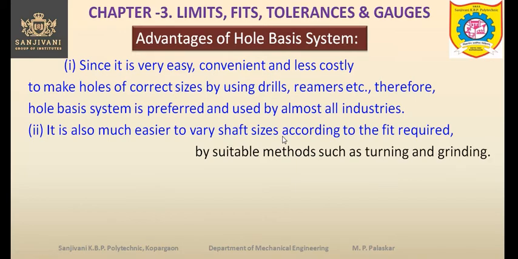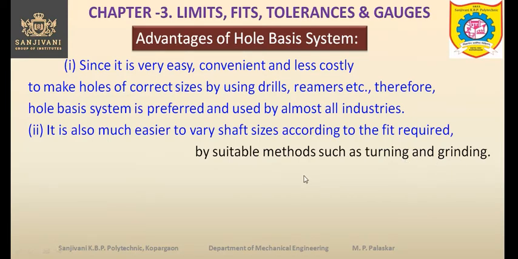At the same time, the shaft sizes can be easily varied. It is very much easier to vary shaft sizes according to the fit required. So hole size is kept constant and the hole is manufactured by standard tools like the drills and the reamers, which can give the correct sizes of the holes, and the shaft sizes can be varied very easily so that we can obtain the required fit by suitable methods such as turning and grinding.